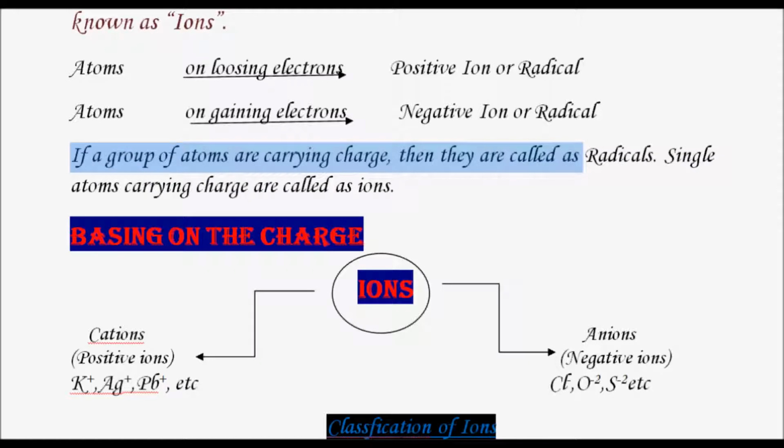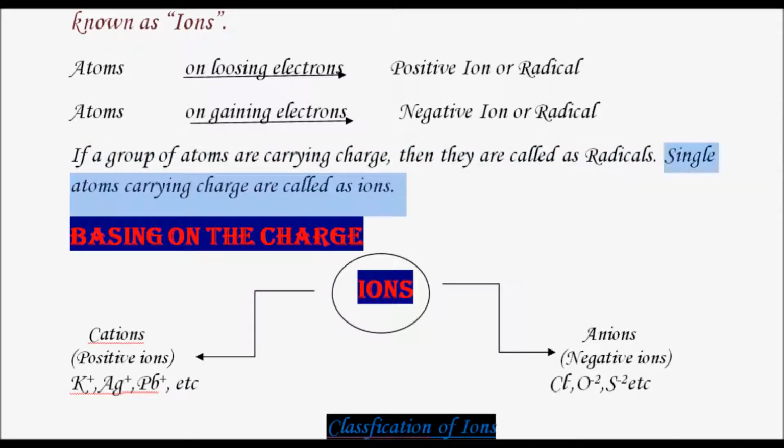See, if a group of atoms is carrying charge, then that will be called a radical. On the other hand, only if single atoms are carrying charge, then they are called ions. These are different from the highly energetic particles which are formed during a photochemical reaction.